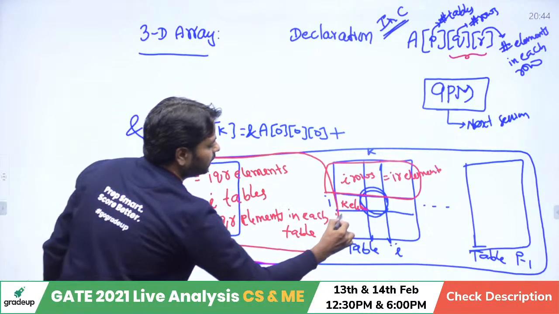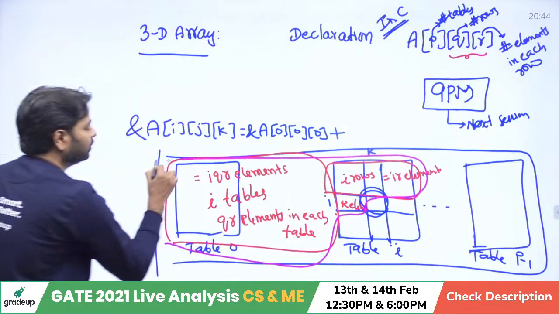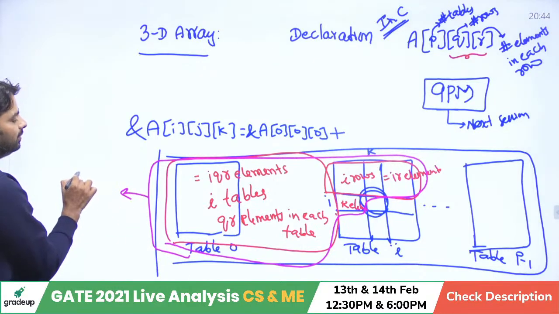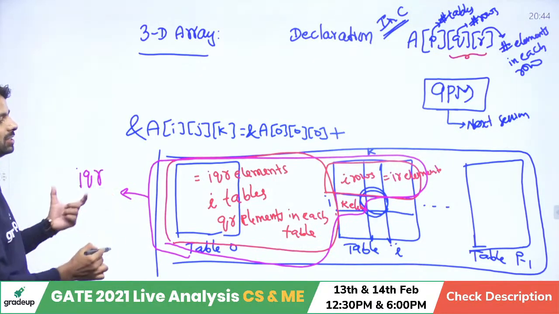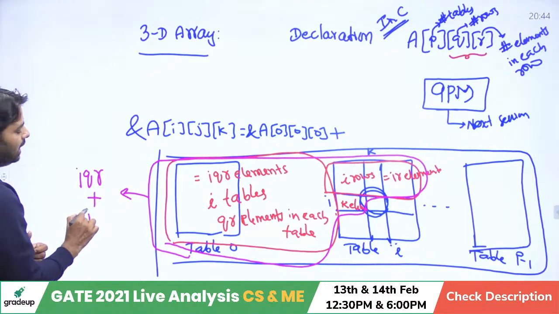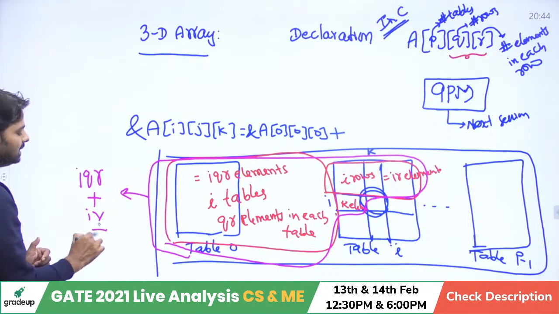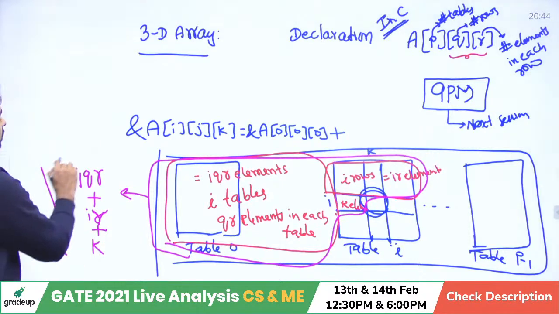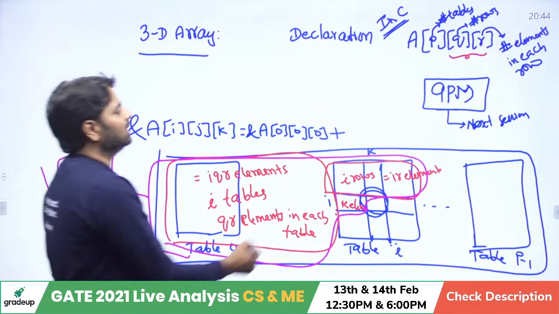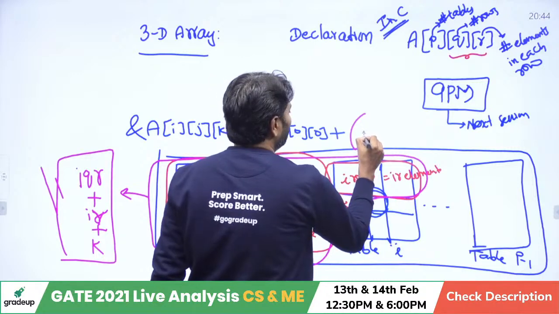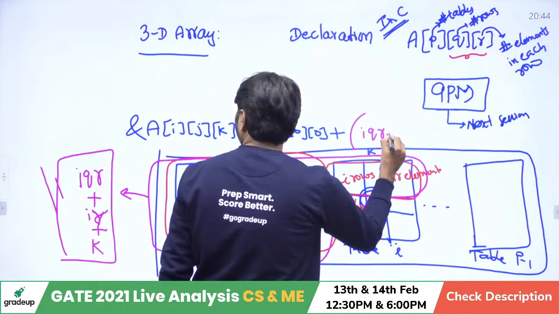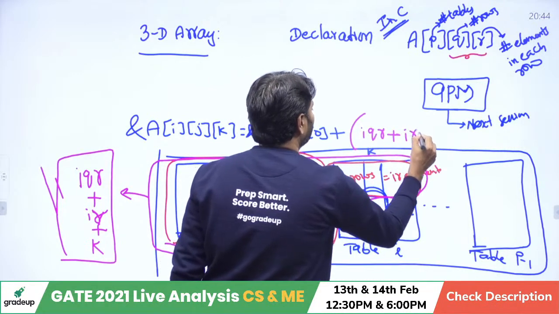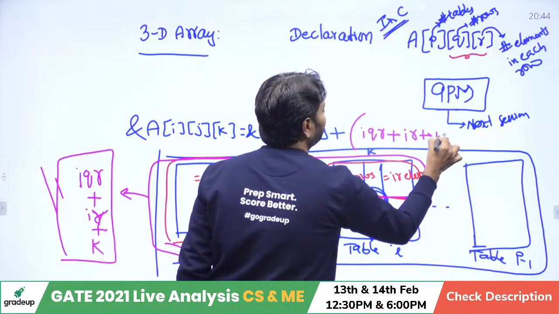You want to compute all the elements, you need to look at all of them. IQR in previous all tables plus IR in previous rows plus K in the present row. So this many elements you are going to sum. So what is the calculation? IQR plus IR plus K.